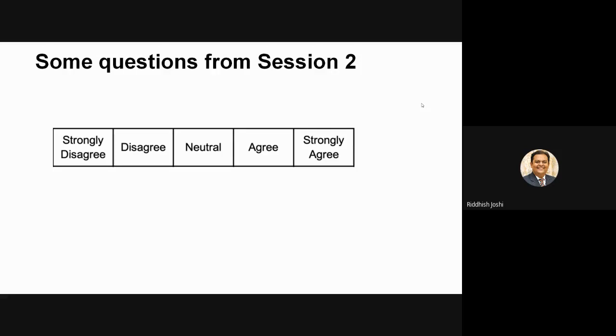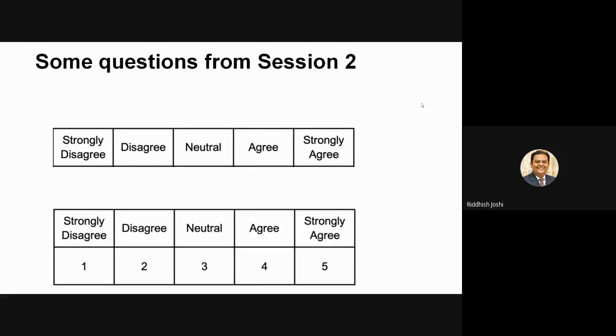Then certain researchers argue against this. Okay, suppose you have written numbers, right? When I give strongly disagree as 1, disagree as 2, neutral, agree, and strongly agree, I am assigning numbers 1, 2, 3, 4, and 5. So suppose in my questionnaire I have put this box and not the above box.